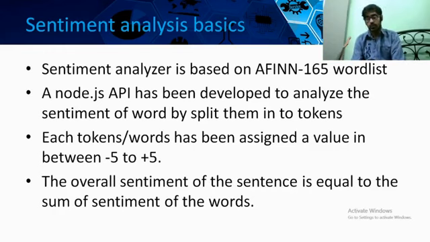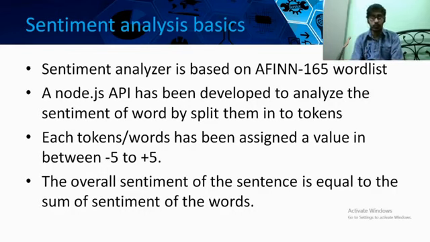After that, the overall sentiment is computed by summing up the sentiment value of each and every token, which gives the result as the overall sentiment of that particular sentence or news.